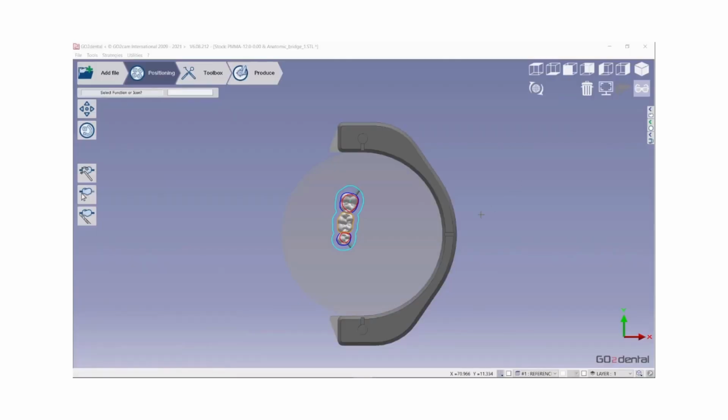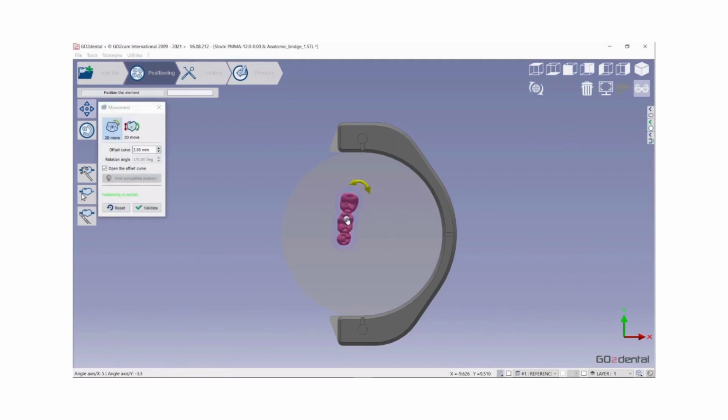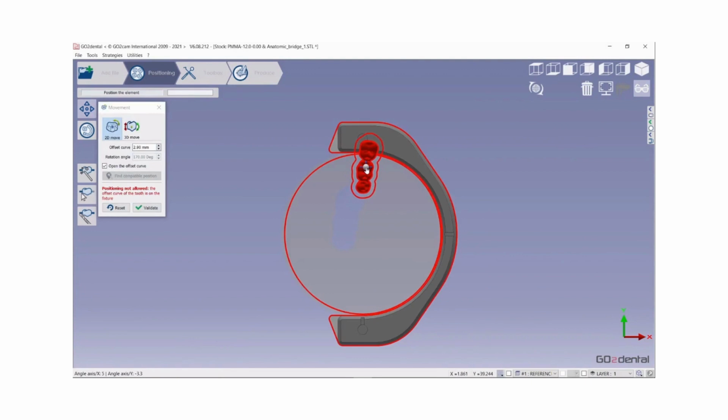In this video, you will learn how to manage the seal clamping system in GO2cam. We have imported and positioned a bridge in the disk. If the element touches the seal clamp system as shown, the element will turn in a red color.